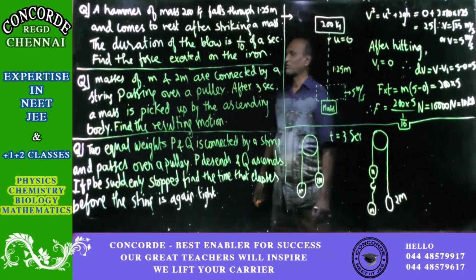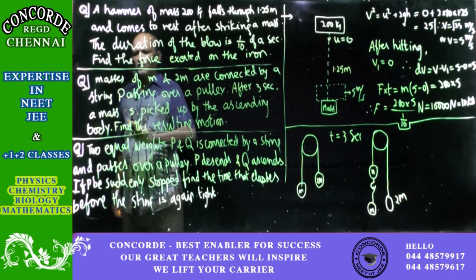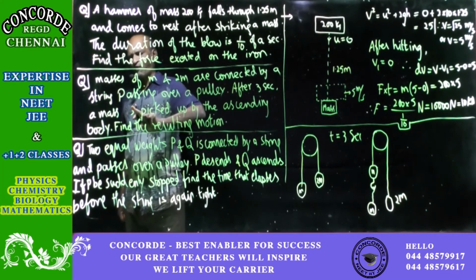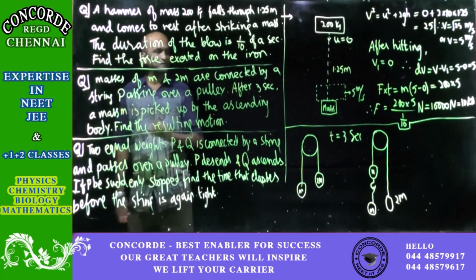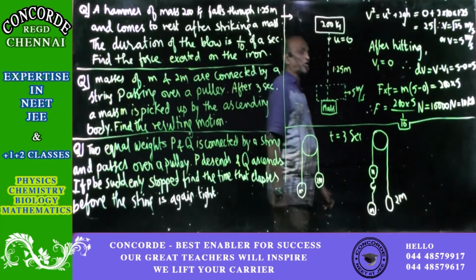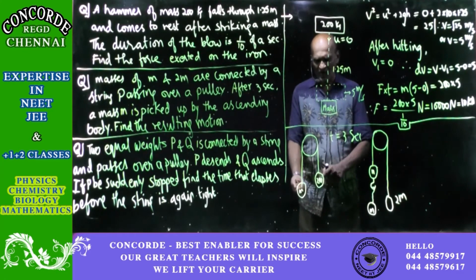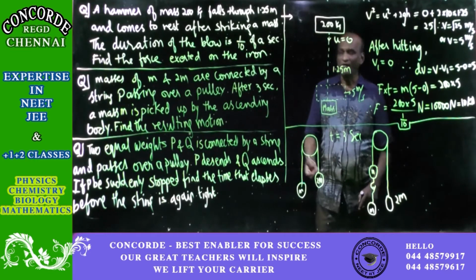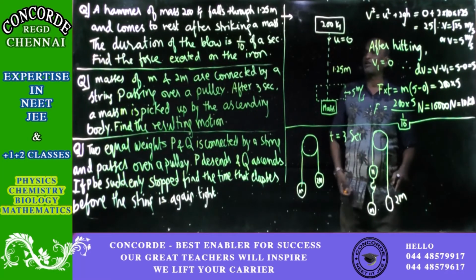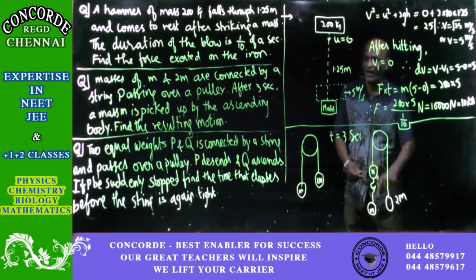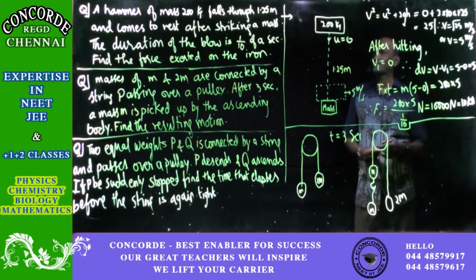Or what you can do is, we will do the correction if the question is not okay. So, a mass m is picked up. What you have to do is, when the two masses are moving by themselves, after 3 seconds find the velocity, that is the velocity just before picking up. When another mass is also added, both will have a different motion, different velocity. What is that velocity? How to find it out?